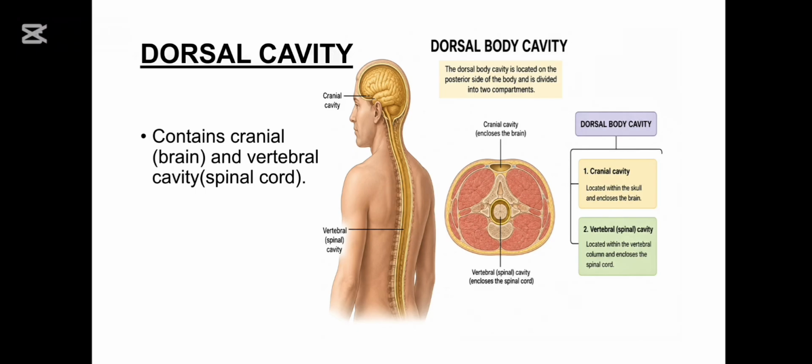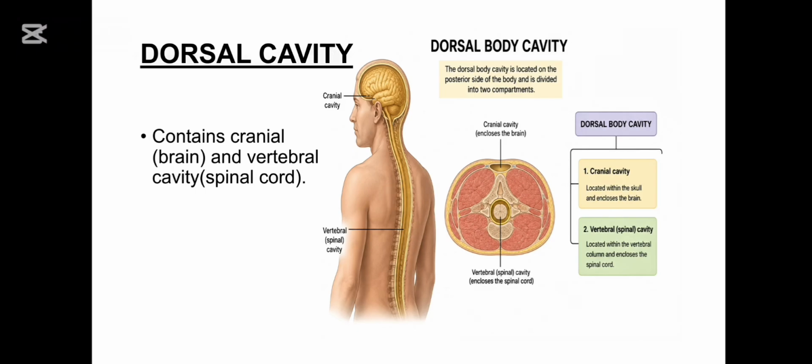The human body is divided into two major cavities. First one is the dorsal body cavity and second is the ventral body cavity. So let's discuss dorsal body cavity. Dorsal body cavity is located on the posterior or back side of the body and protects the central nervous system.